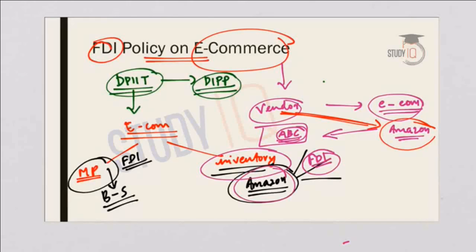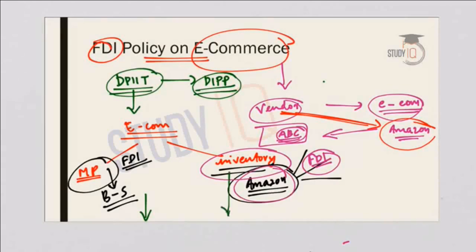So this is what you should understand about the FDI policy on e-commerce, and the rationale is that the small vendors on the e-commerce websites need to be protected. So in the marketplace model, where the marketplace is provided by the e-commerce platform, the buyers and sellers can meet. So here an equal opportunity is given to the small vendors also to sell their products on the platform.